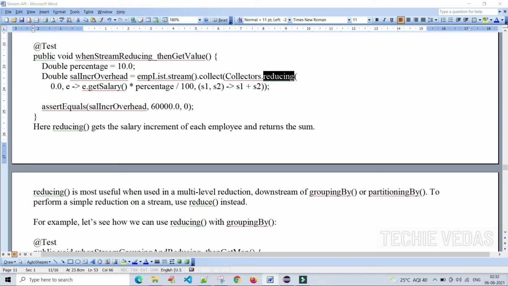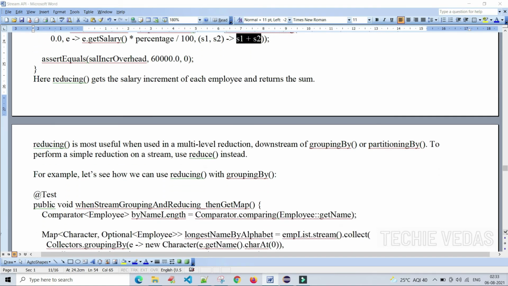Once we get the salary, multiplied by percentage divided by 100, with S1 and S2 as the salaries being combined. Here the reducing method gets the salary increment of each employee and returns the sum, that is, the sum of the salary plus increment.